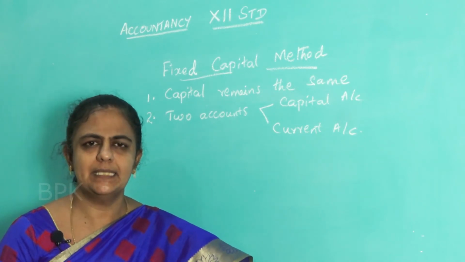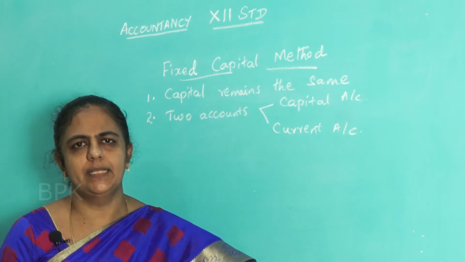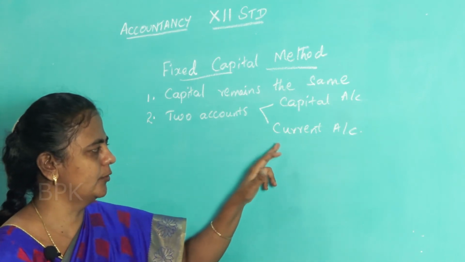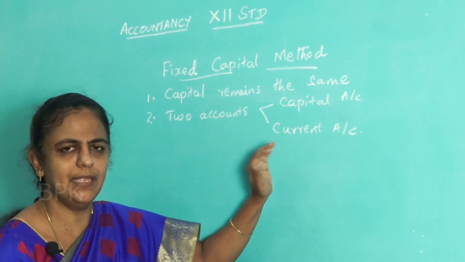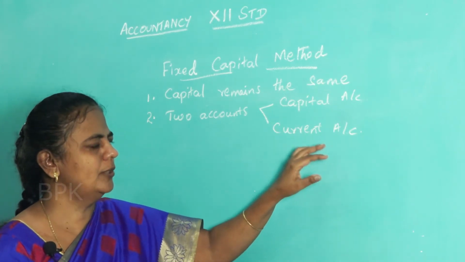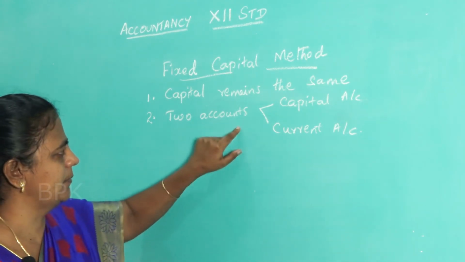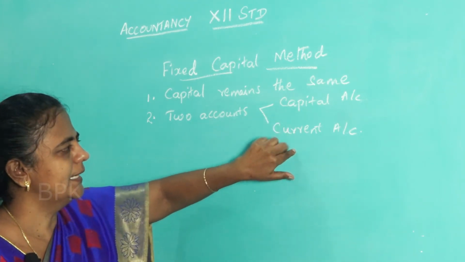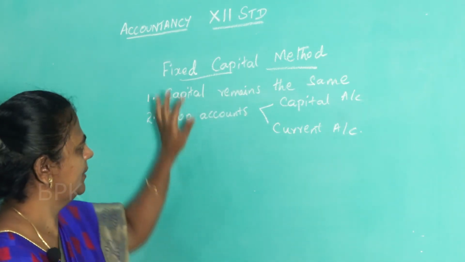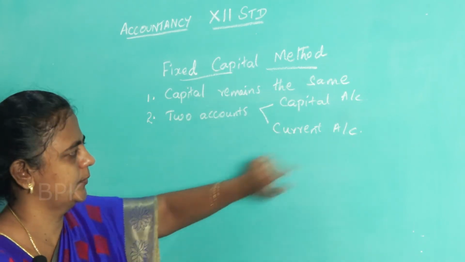Then all the other adjustments, that is interest on capital, interest on drawing, salary, commission, all the other adjustments, where do we have to write? We have to write everything in the current account. You have to open another account called current account and show everything there. So two accounts are prepared here, one is capital account and the other is current account. That is called fixed capital method. Under fixed capital method, we prepare two accounts, capital account and current account.